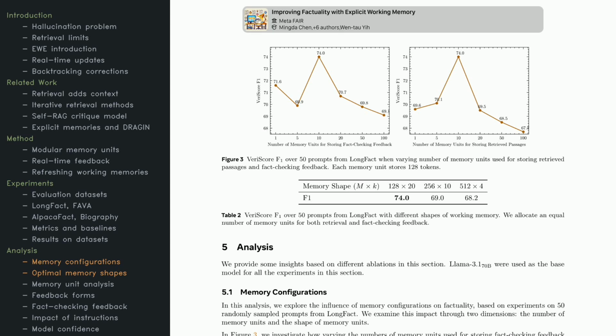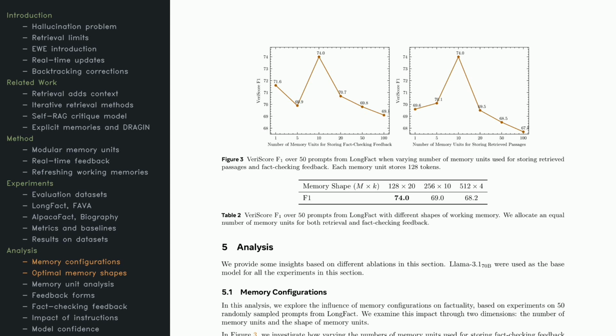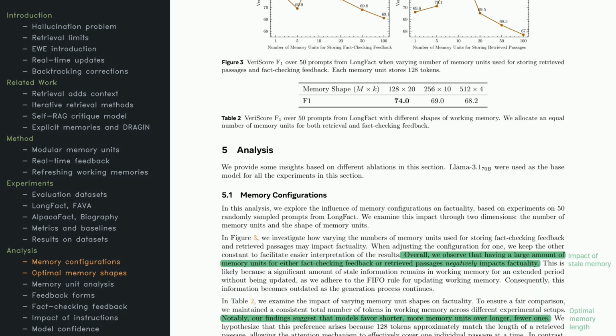Look at the two graphs here, which show how altering the number of memory units impacts factuality. You'll see there's a sweet spot. For example, around 128 tokens per unit across 20 units tends to yield about 74.0 accuracy on LongFact. When you have too many memory units, the model can get bogged down with excessive context, harming performance. A table confirms this, demonstrating that striking the right balance, rather than maxing out on memory size, helps keep the model both efficient and accurate.